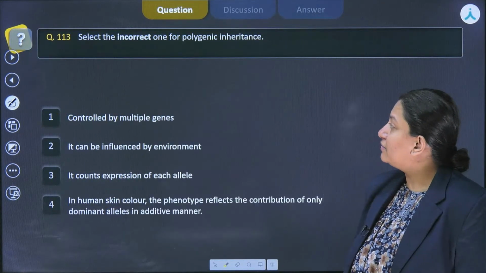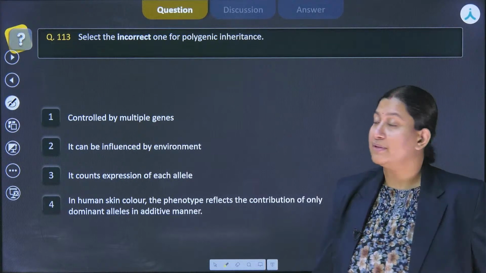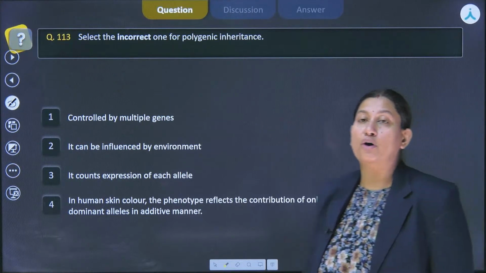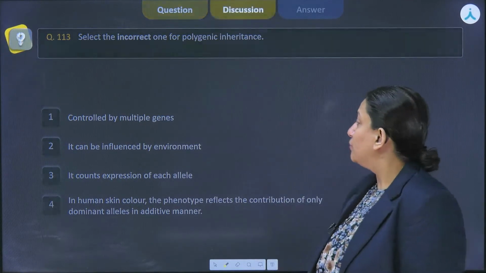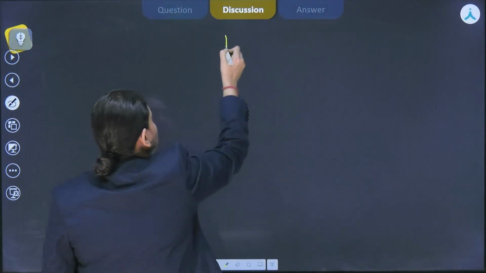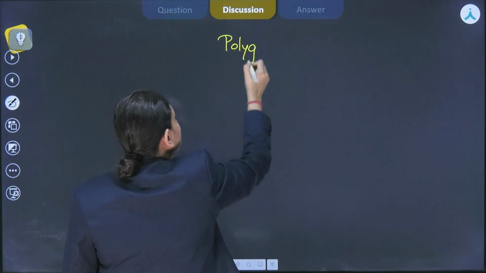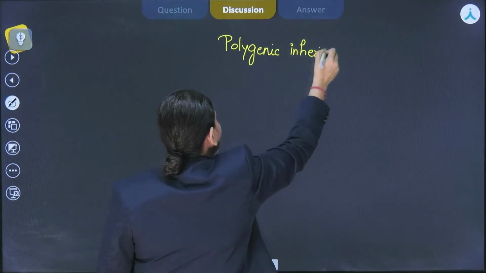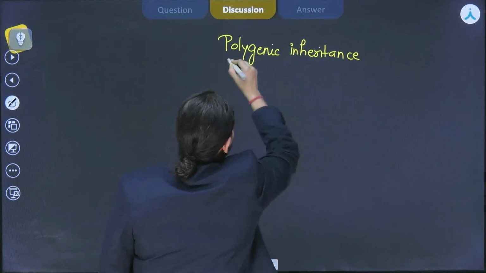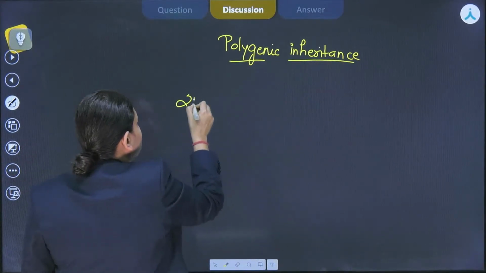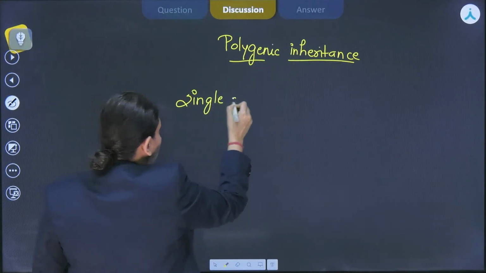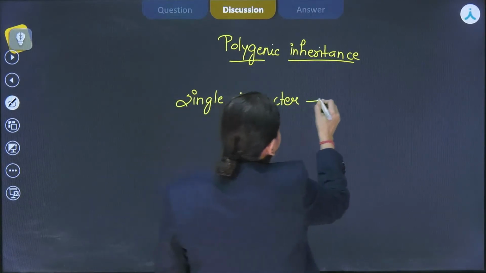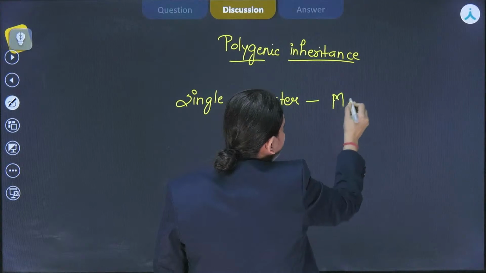Now moving ahead, we have another question, question number 113. That was a straight fact-based question. Now coming to the one which asks for the incorrect statement about polygenic inheritance. When we talk about polygenic inheritance, we know that there will be a single character that is going to be controlled by many genes.